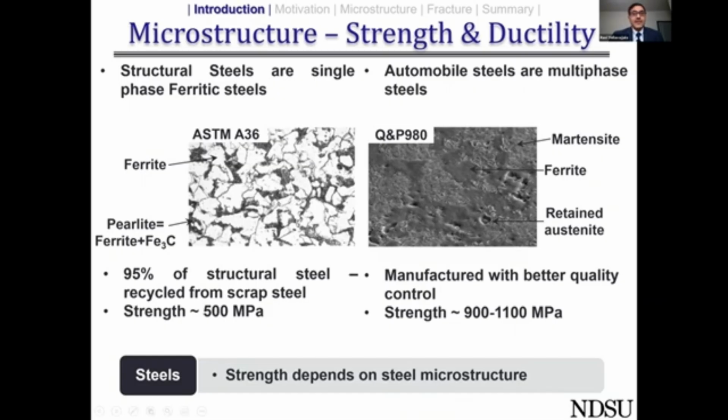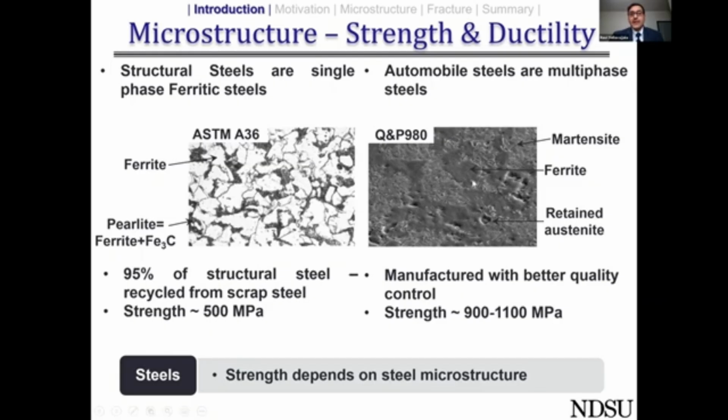In the case of ASTM A36, ferrite is a phase that imparts ductility to the steel, whereas pearlite is the harder phase which gives strength to ASTM A36. Remember that strength and ductility are antagonistic properties. Just because pearlite is harder, it is going to have less ductility.